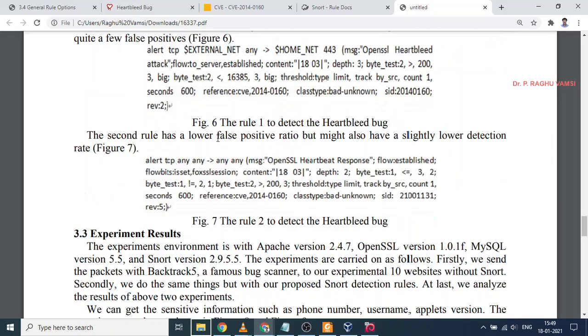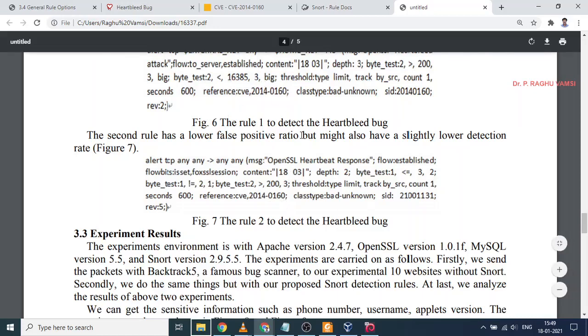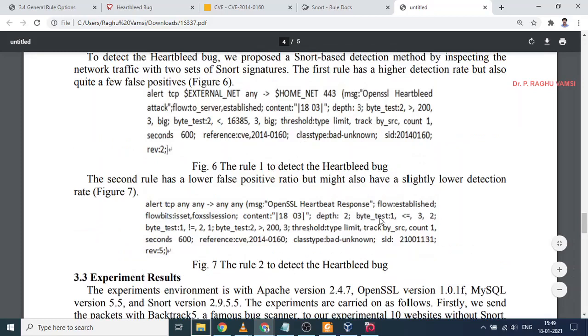Now, this was modified by the same authors in the following way. Instead of mentioning too much memory, they adjusted the memory to only the necessary packet header memory required. The very simple thing they have done is adjusting the memory sizes with some comparison symbols. You may use this as it is, no problem, run it, and test whether the logs will be recorded or not. So these are the rules.